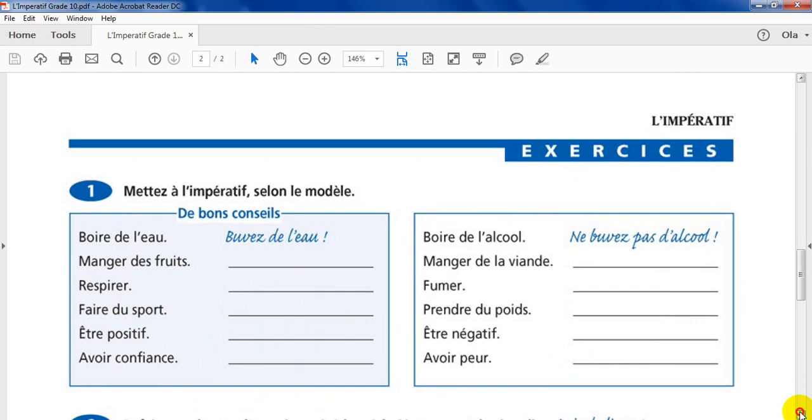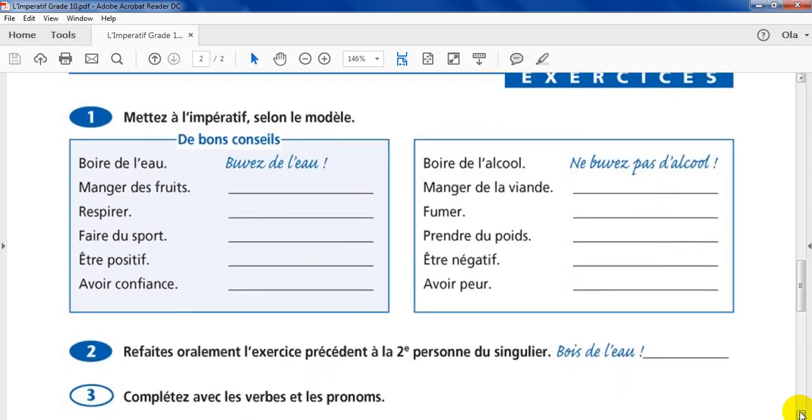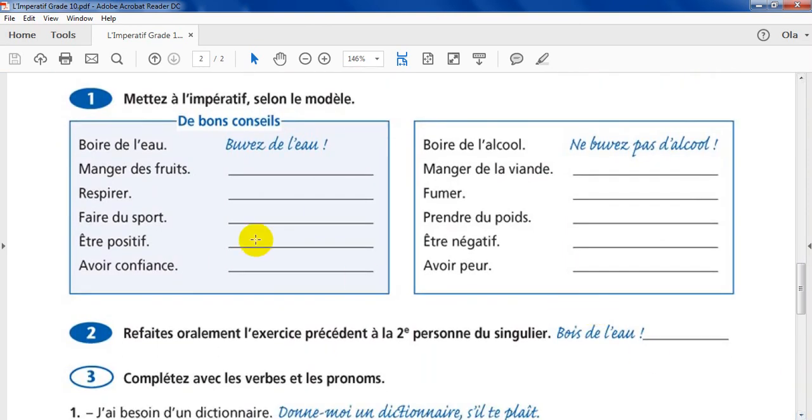Le voilà, notre devoir d'aujourd'hui. Your homework. Those are sentences in the affirmative form, and those are sentences in the negative form. I need you to follow the example. This is the infinitive, and in the example I put the verb with vous à la forme de l'impératif.